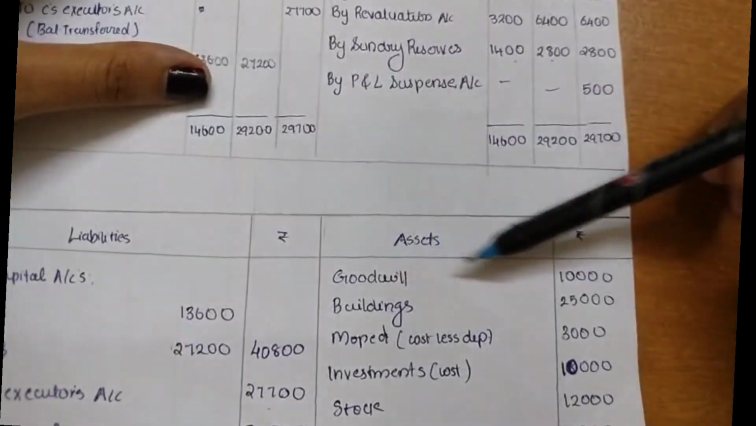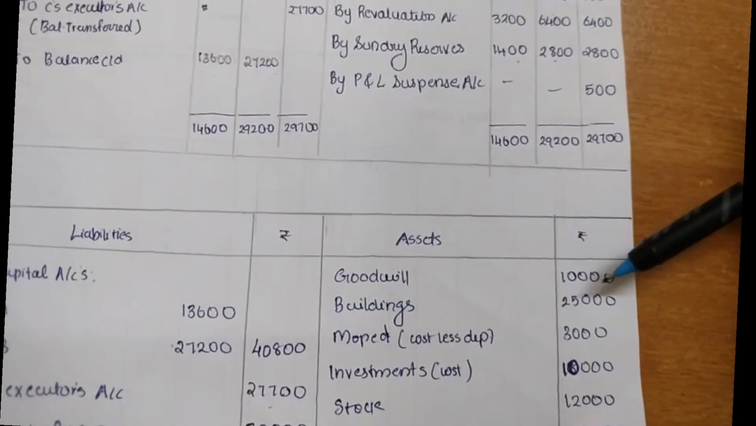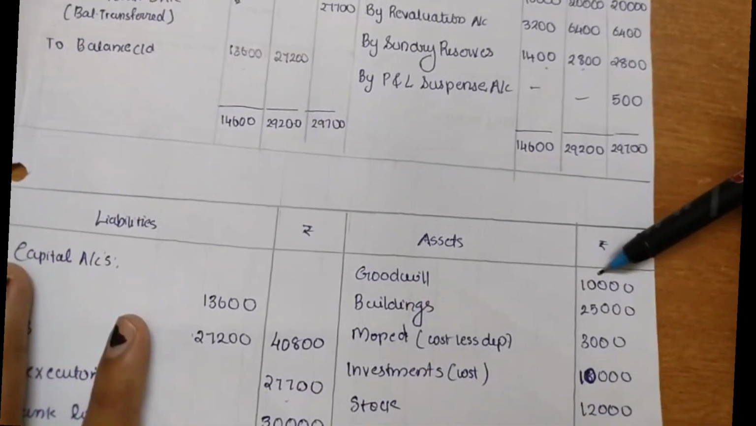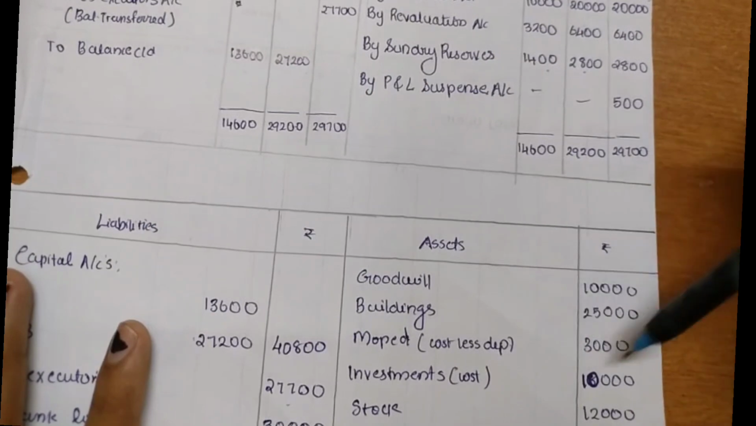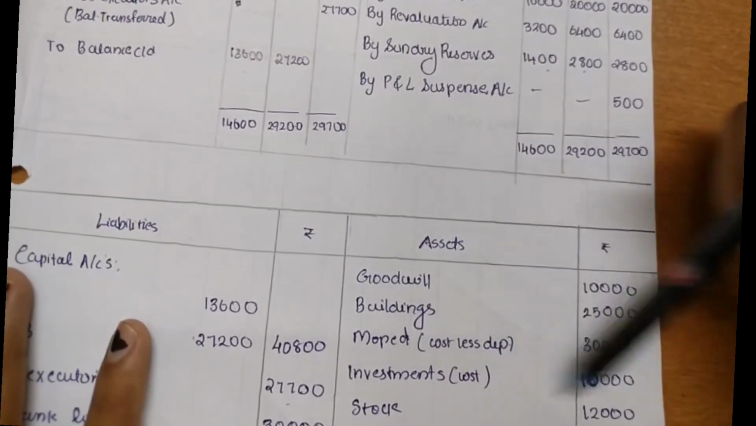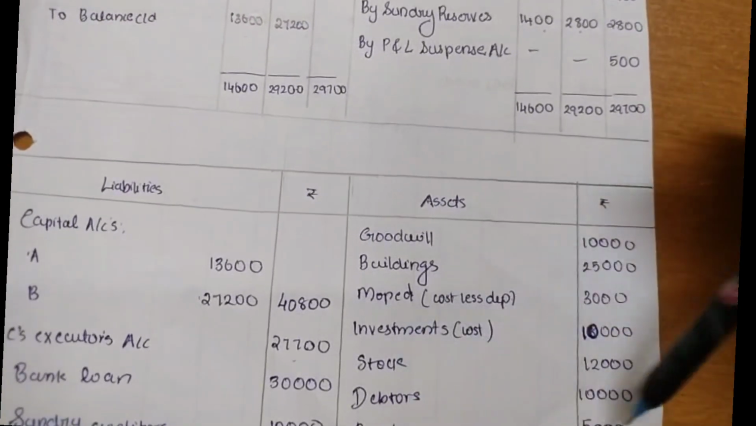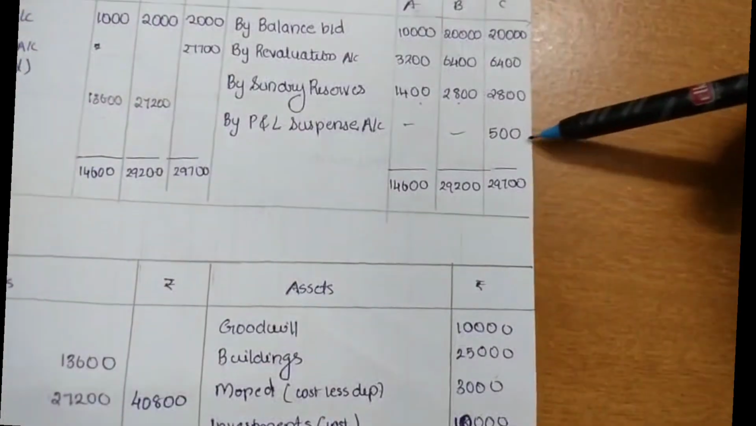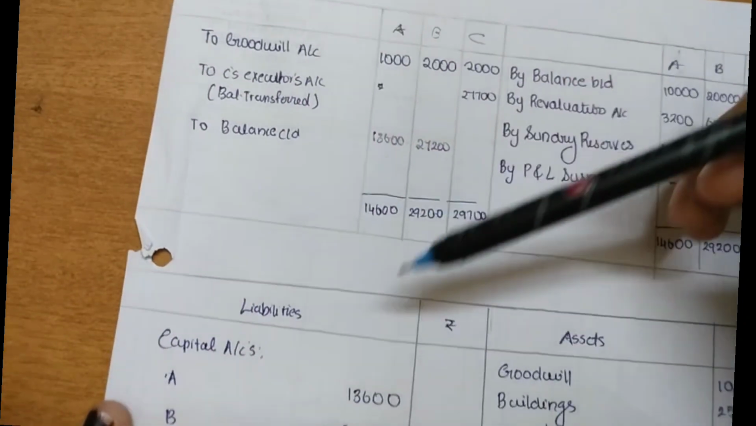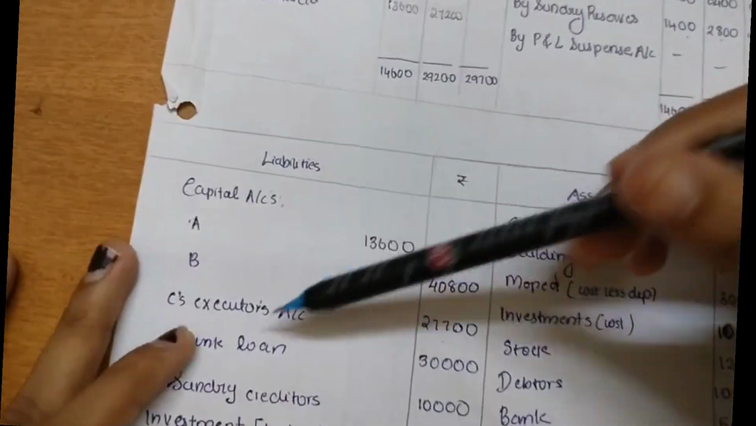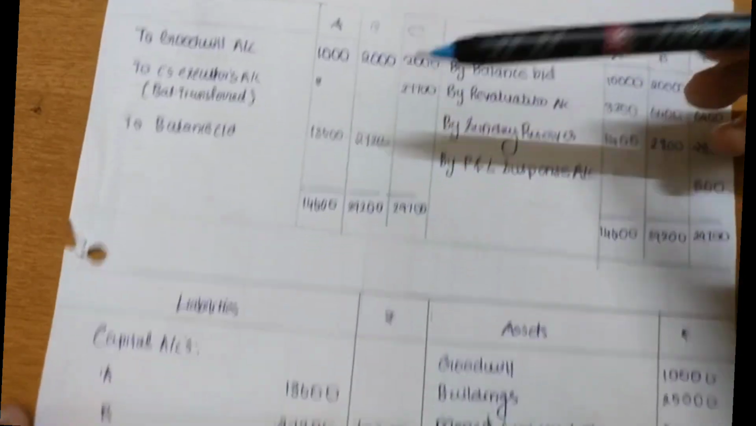Then first, I'm going to show the goodwill 10,000. In our study mat you will not see goodwill 10,000 because they are writing off this 10,000 also between the remaining partners. So goodwill 10,000 I'm showing. Buildings 25,000. Mole we have to write the book value, that is 4,000 minus 1,000, 3,000. Investment will be written as 10,000 only because I am assuming this as the cost. Then stock 12,000, debtors 10,000, bank 5,000, and the profit and loss account 500 has to be shown here also. Then comes capital accounts, 30,600 and 27,200, which have to be shown in the balance sheet under the capital accounts head. Then C's executor's account 27,700, which we also got as the balancing figure in our partner's capital account, we are writing it here.